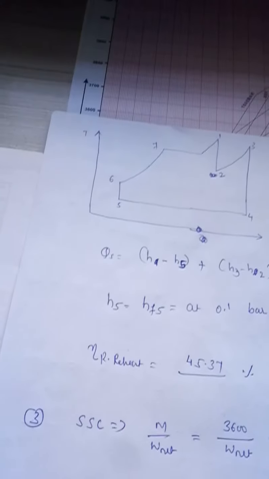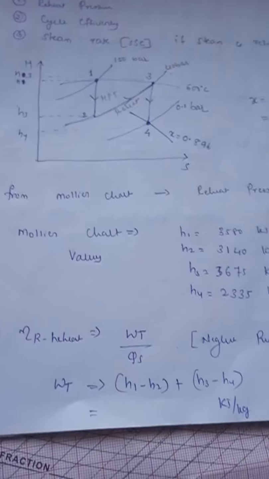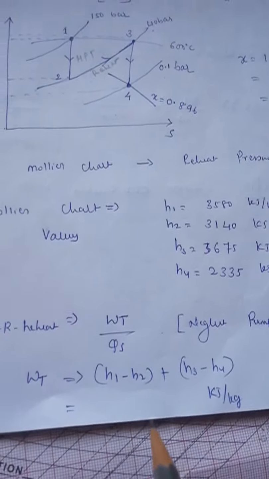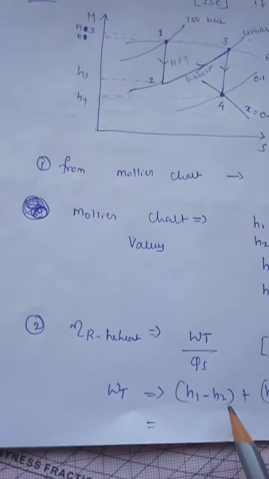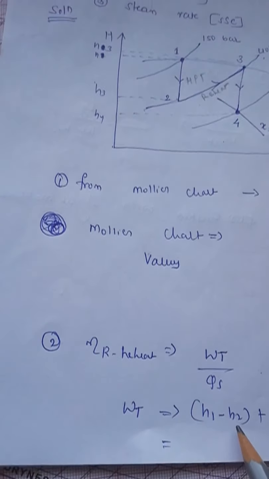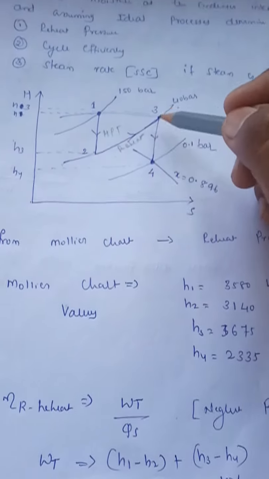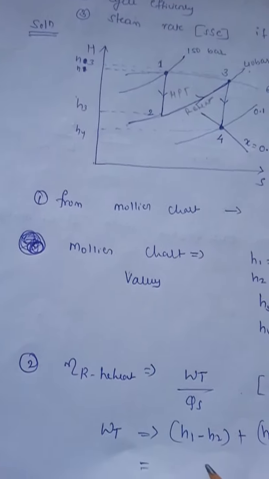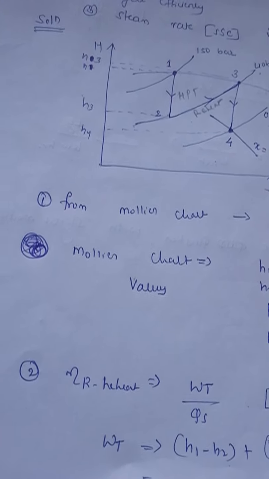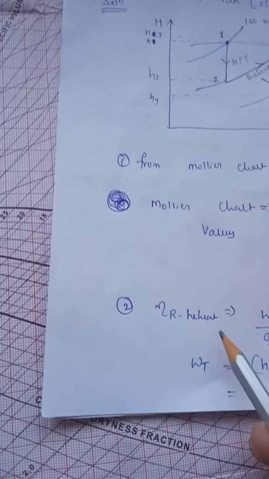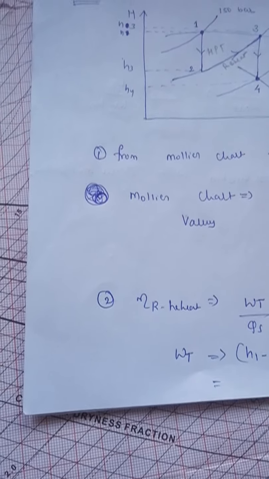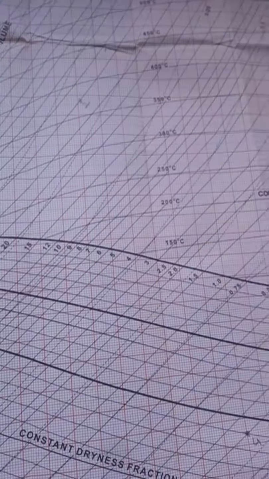So what is our efficiency, neglecting pump work? Turbine work WT is H1 minus H2, because here we are doing turbine work, and reheating is heat supply. 3 to 4 is again turbine work. So WT is H1 minus H2 plus H3 minus H4, and all the values are available here.